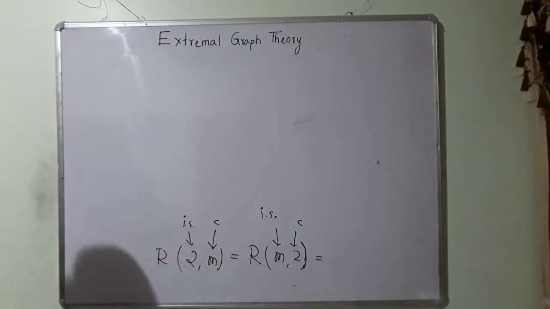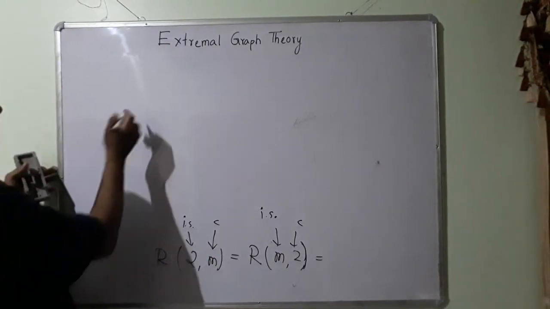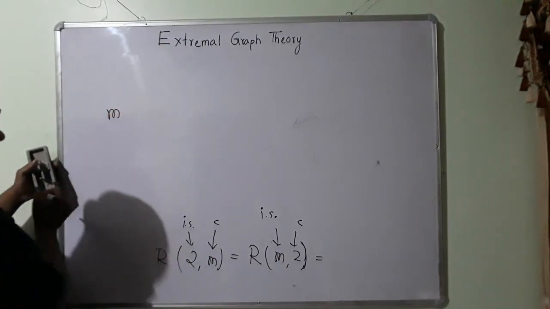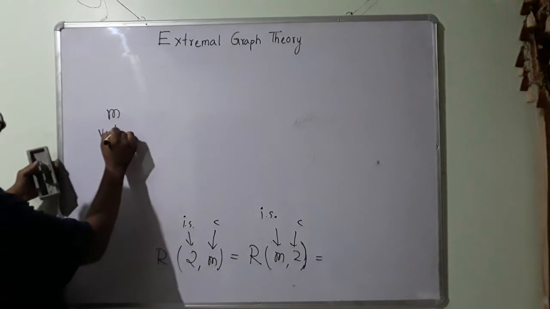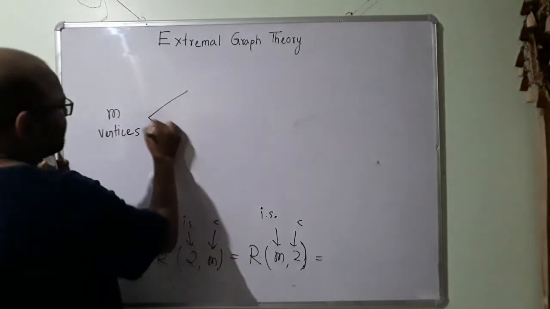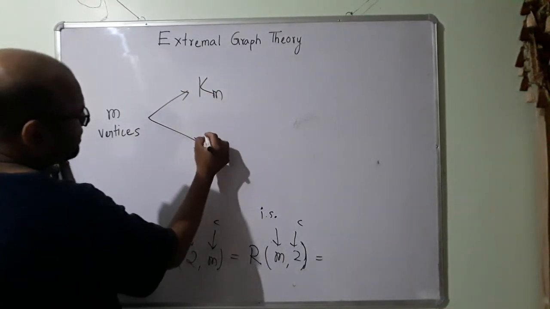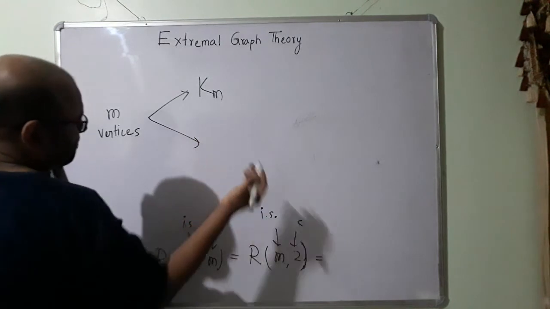Let us talk about what is going to happen. If I take a graph with m vertices, it is either going to be Km or it is going to be not Km.